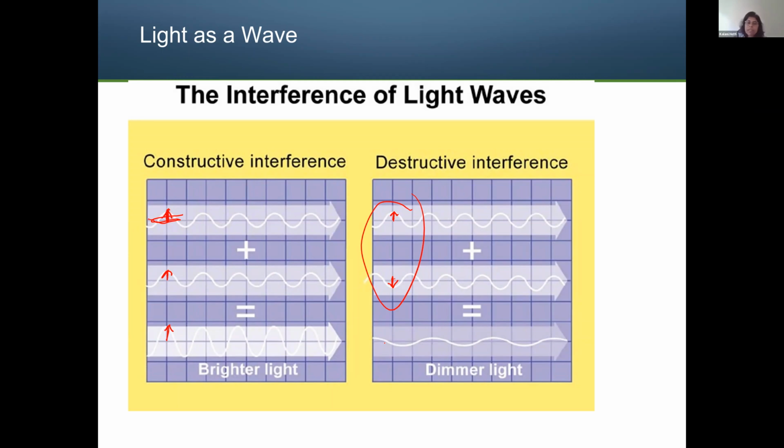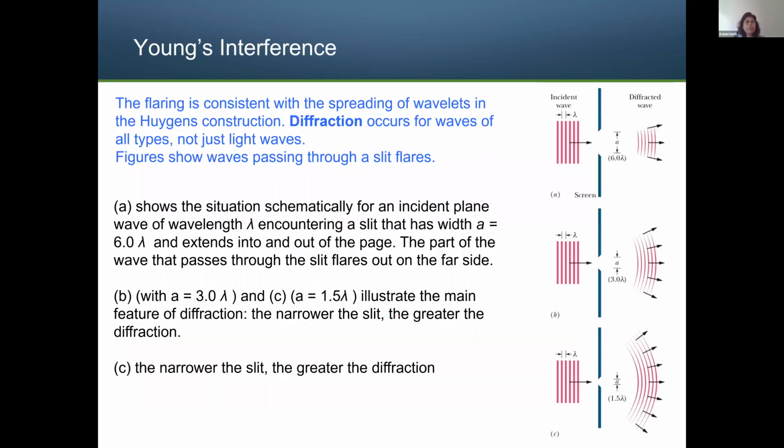But if one is greater than the other, you may see a very small light, a dimmer or dark light. That is destructive interference. Because of constructive and destructive interference, when you send light through the slit, it creates a pattern that we call an interference pattern.